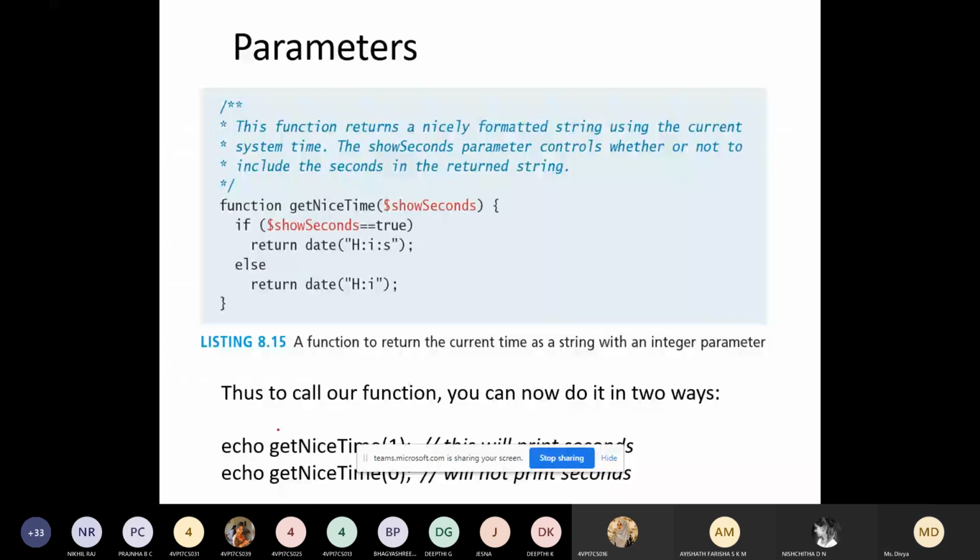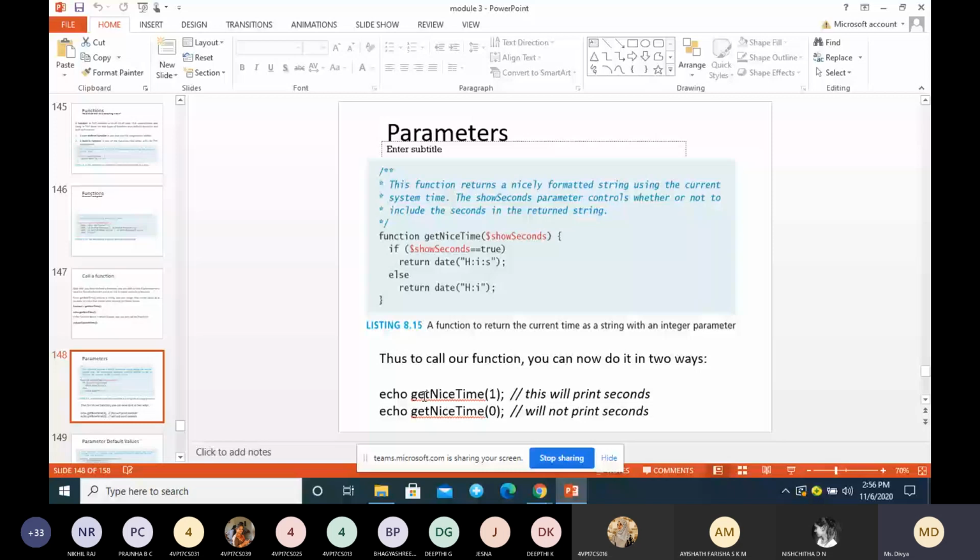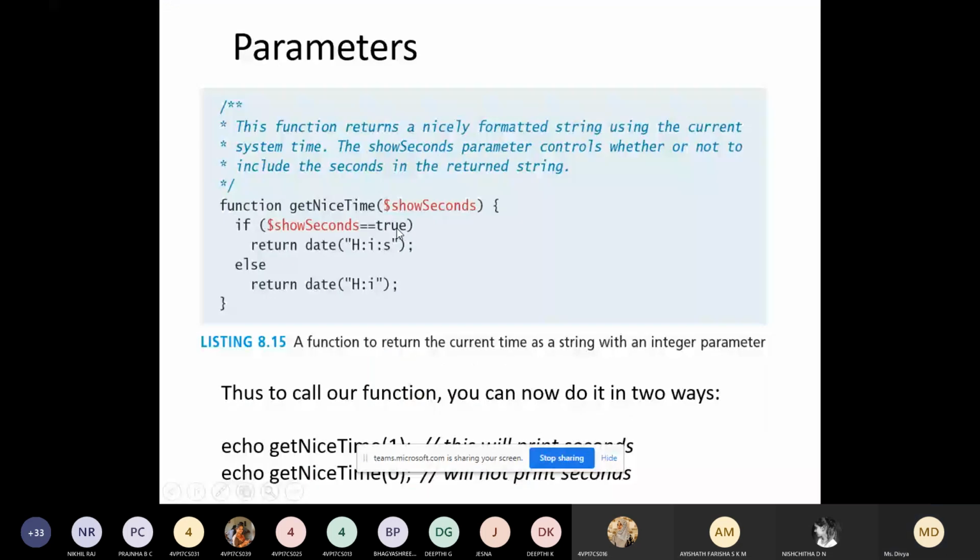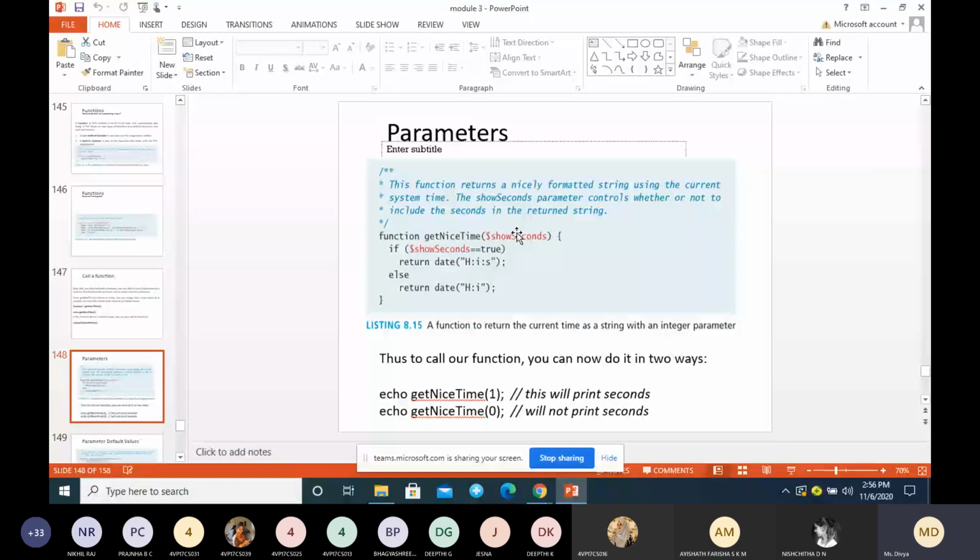Here we have a function with the name get nice time, and you are passing 1 as a parameter. Here you are passing 0. When you pass 1, show time is equal to true, because 1 will be considered as a boolean value. So true is equal to true, and 0 will be considered as false.